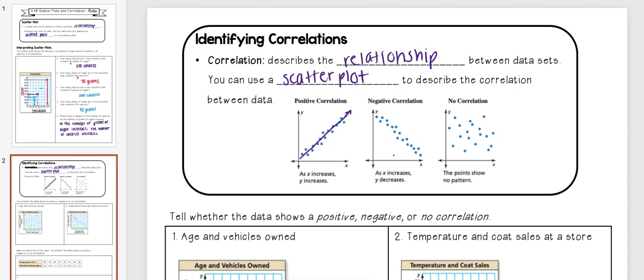Negative correlation, however, is when as x increases, y decreases. The biggest value of y is going to be at the lowest value of x. Another way you can notice this is that it has a negative slope if I draw a line through it. And then no correlation is when the points show no pattern.